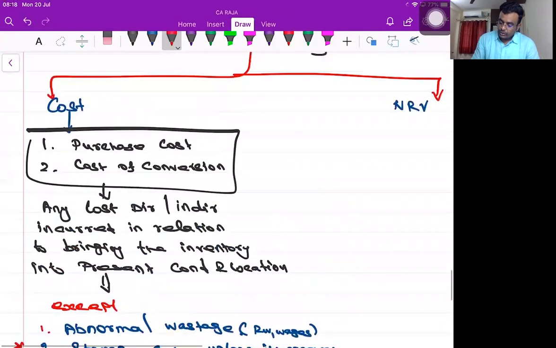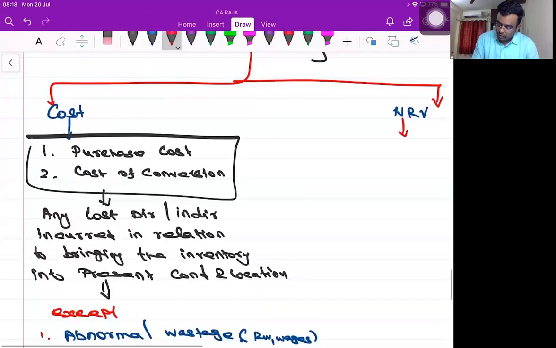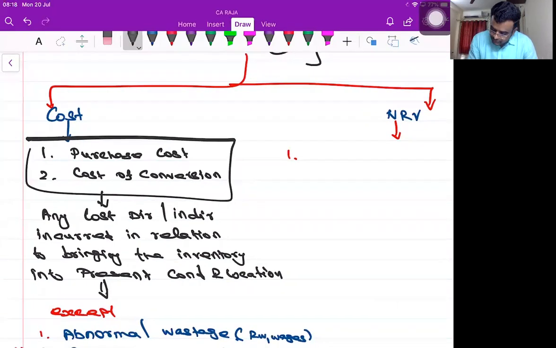Okay. Before going to that, NRV. I'll write the formula also. NRV. Can anyone tell me the formula for NRV? Realizable value minus expenses for sale. Expected value minus expenses necessary for sale. A lot to discuss, my dear friends. We have to discuss joint products, byproducts, fixed overheads, variable overheads, all the stuff.